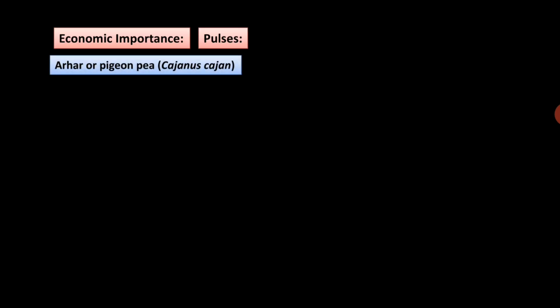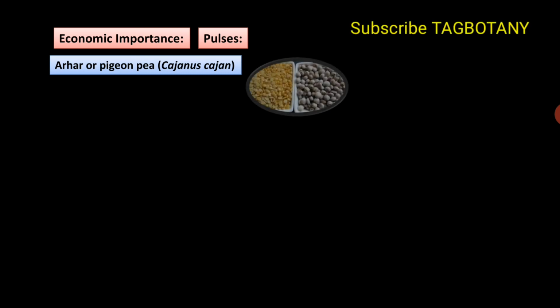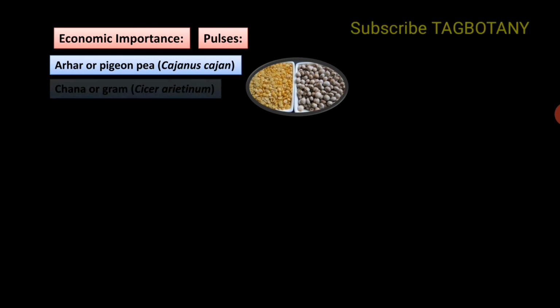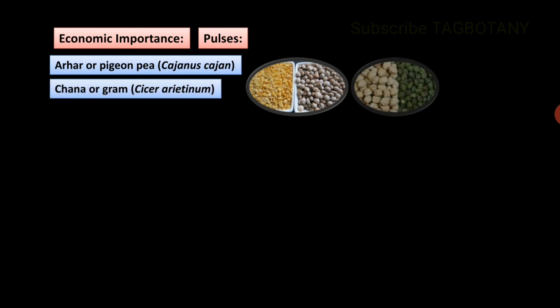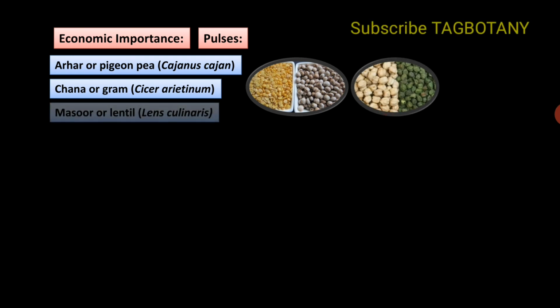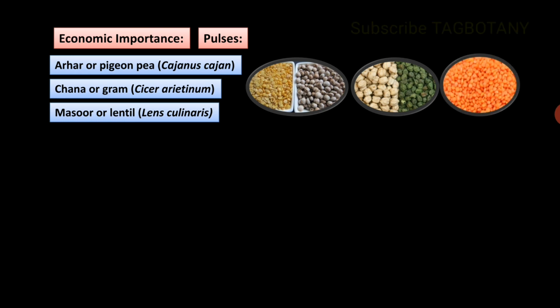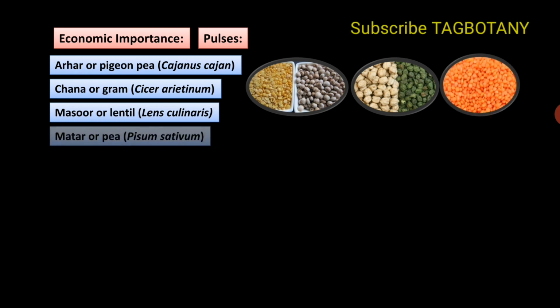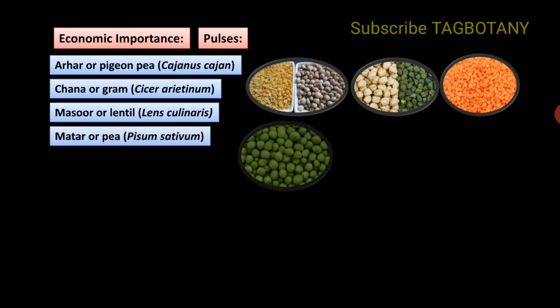Then economic importance of this family: pulses are part of this family. Pulses give us a lot of protein in our diet, like arhar or pigeon pea, Cajanus cajan. Then gram, that is Cicer arietinum, is another type of pulse. Then lentil is Lens culinaris. Then matar or pea, that is Pisum sativum.